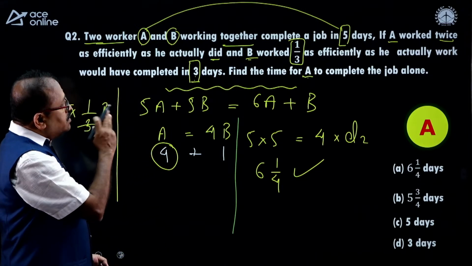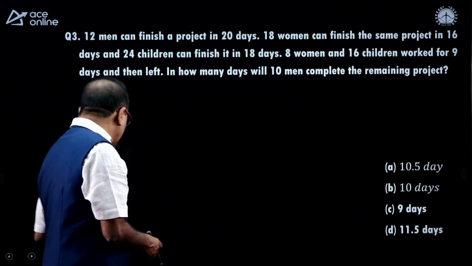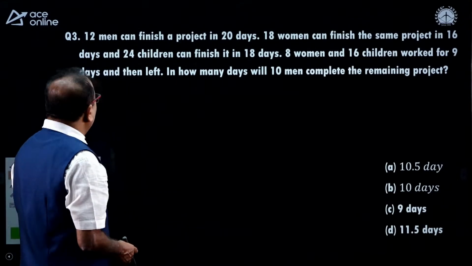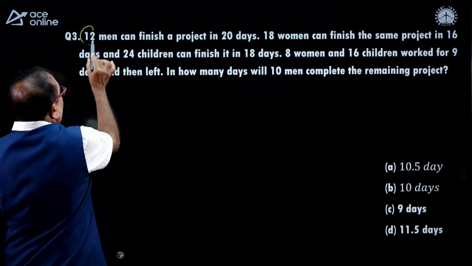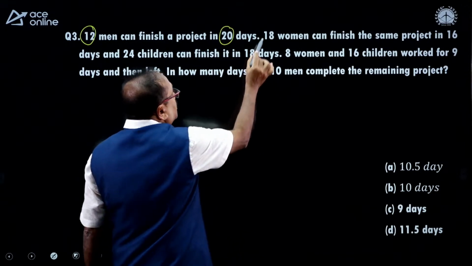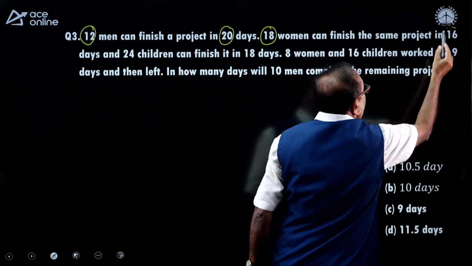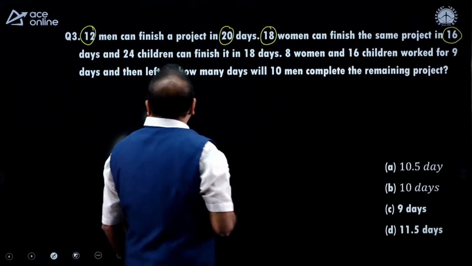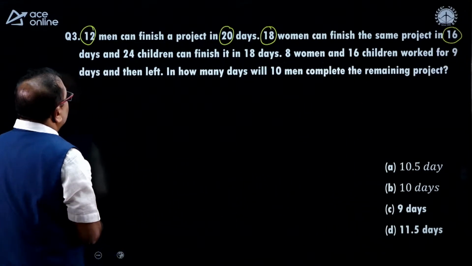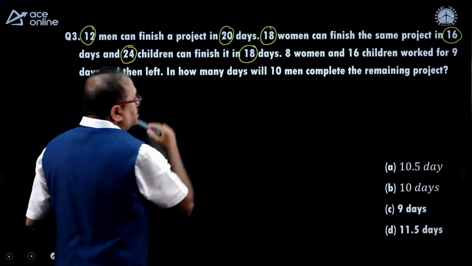Your next question is this. First I will read the question, then I will give 30 seconds for you to answer the question. Okay, look at this one. 12 men can finish a work in 20 days. 18 women can finish the same work in 16 days. And it is also said that 24 children can finish the work in 18 days.